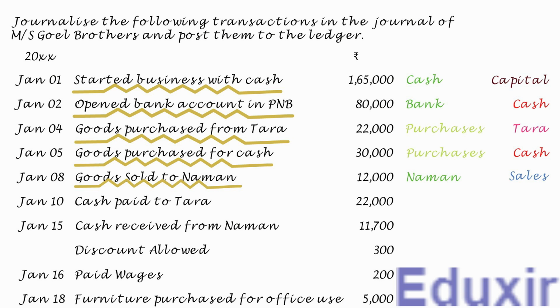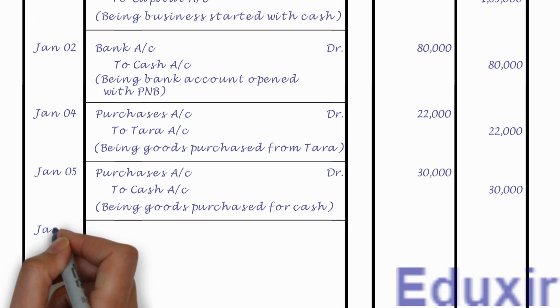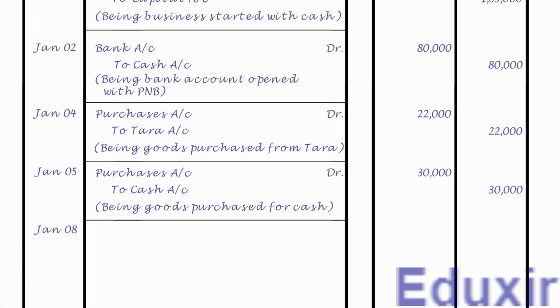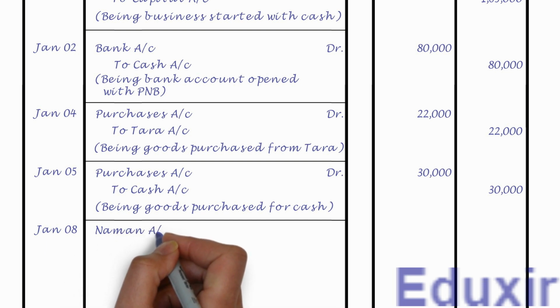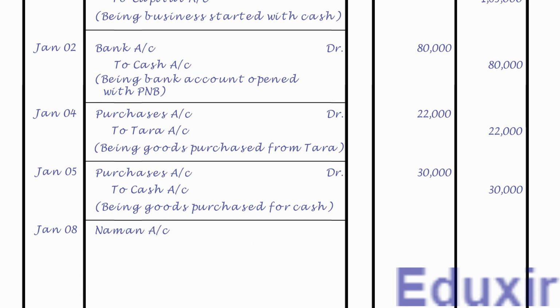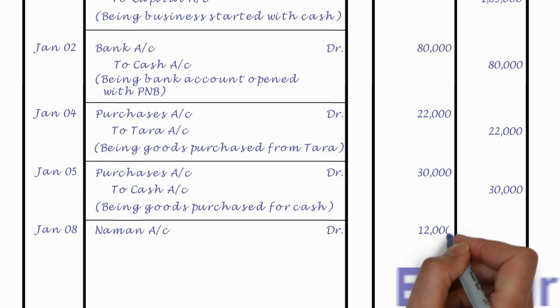With this analysis at our disposal, let us proceed with the generalizing of this transaction. Let us first record the date. Let us then record Naman account as the debit entry. Let us also write the text DR to indicate that this is a debit entry. Let us then record the debit amount of 12,000 rupees in the debit amount column.